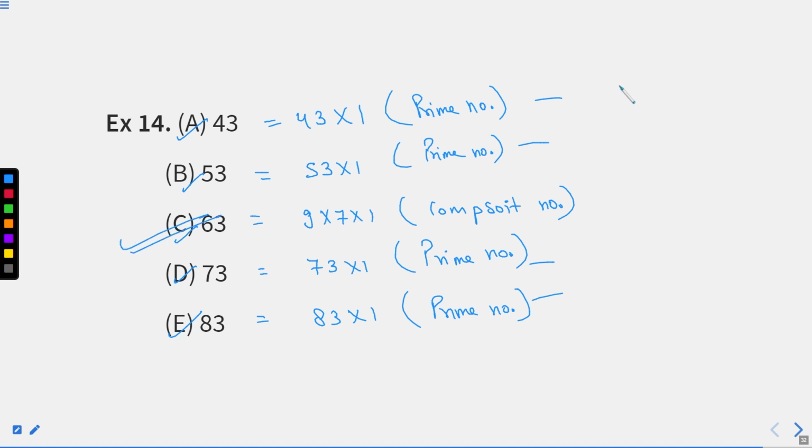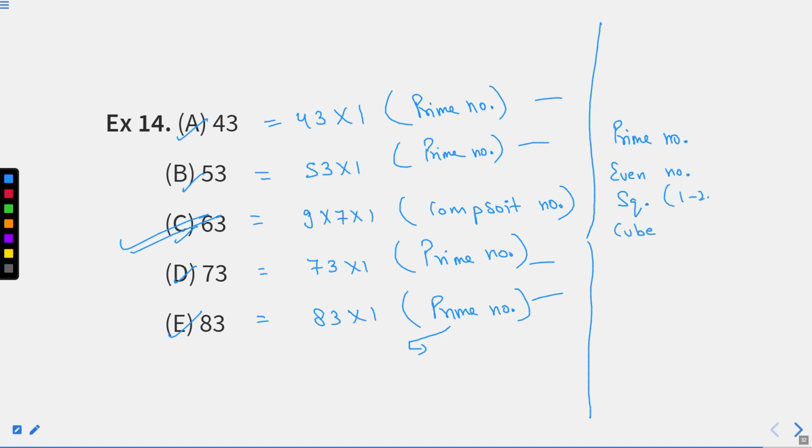But the major point is, now you need to remember the prime numbers, right? So make a note of it right here. First is prime numbers. Second is even numbers. Third is squares of numbers. Squares till 1 to 20. Cubes till 1 to 15, right? You need to remember all these things. These kinds of things can be there in the classification chapter, right?